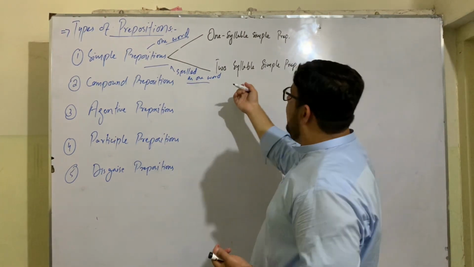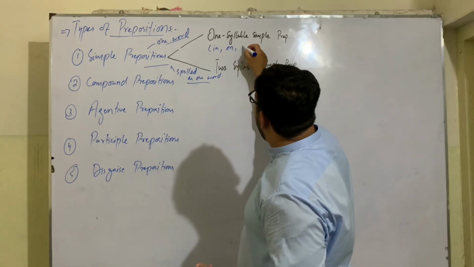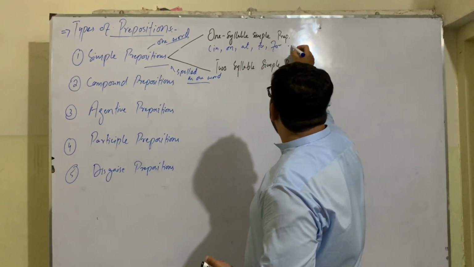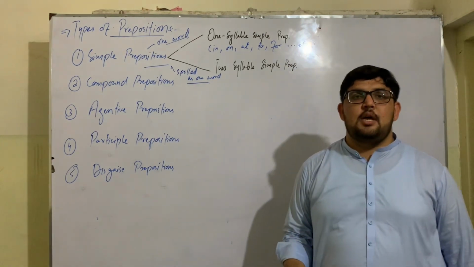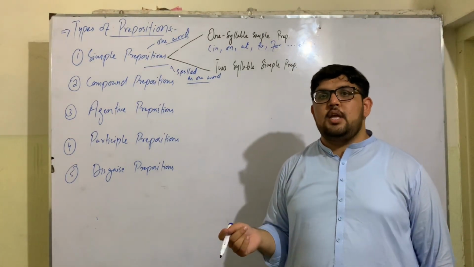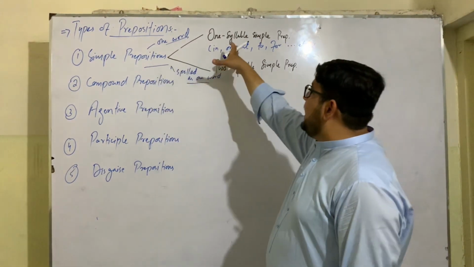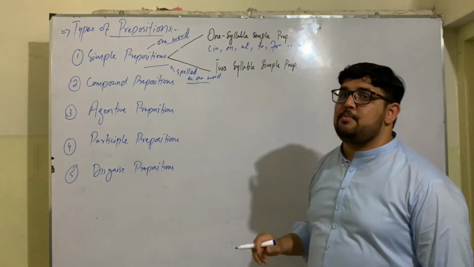Like for example, in, on, at, to, for, etc. These are simple prepositions. They are made of one word or they are spelled as one word. Then simple prepositions have two categories: one syllable simple prepositions and two syllable simple prepositions.